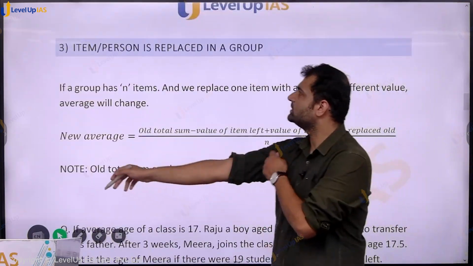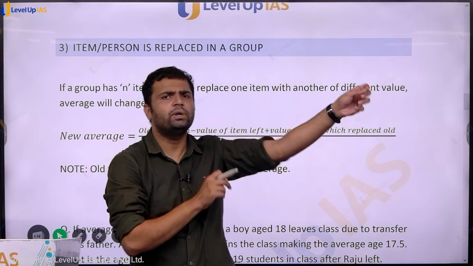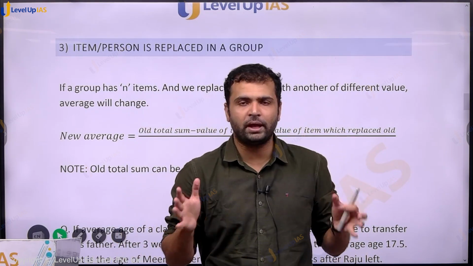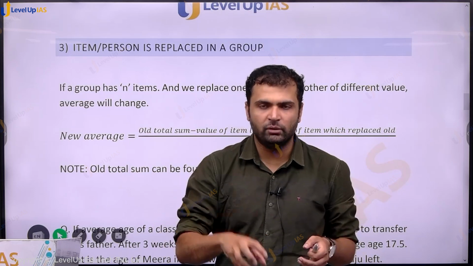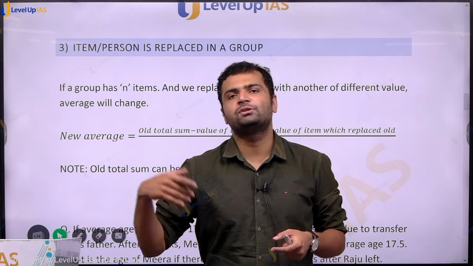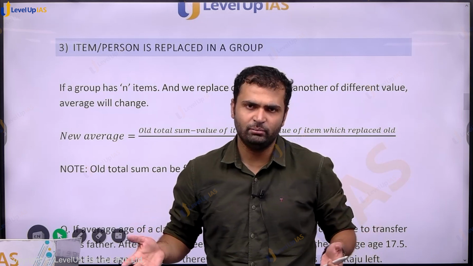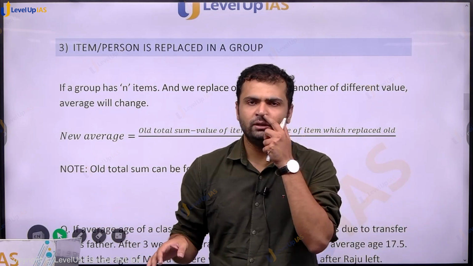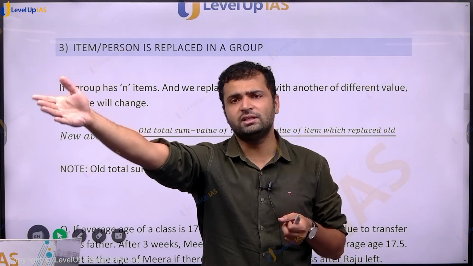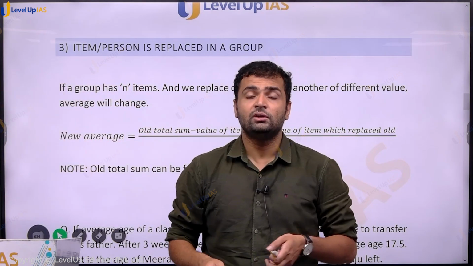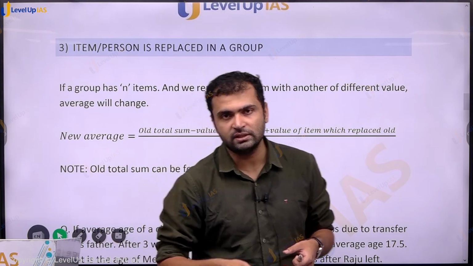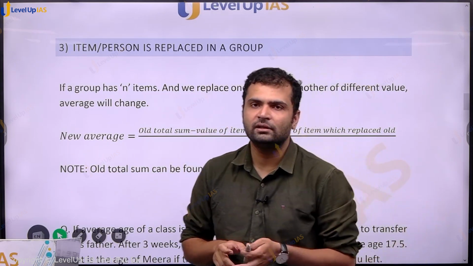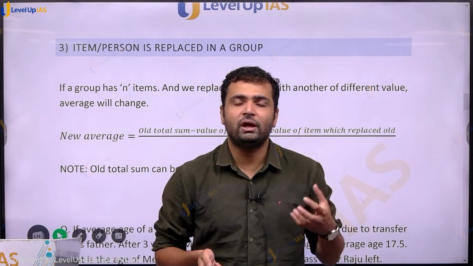Next is when an item or person is replaced in the group. So what happens is there is one group which has, let us say, n items or n people, anything, n number of things, and one of the persons is replaced with another person. For example, if you have a class of, let us say, 40 people, then one person leaves the class and instead of him another person joins the class. So because of this change of persons, average will change naturally. Average weight, let us say, because what is the average?